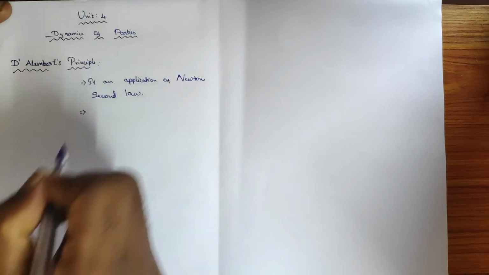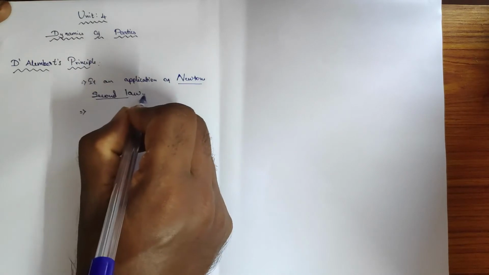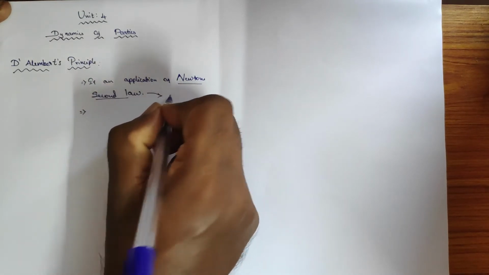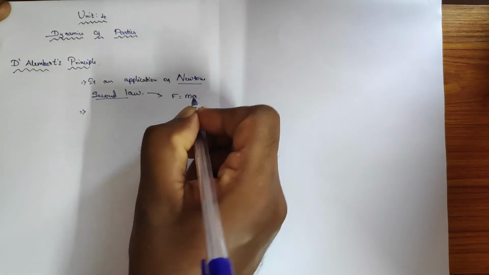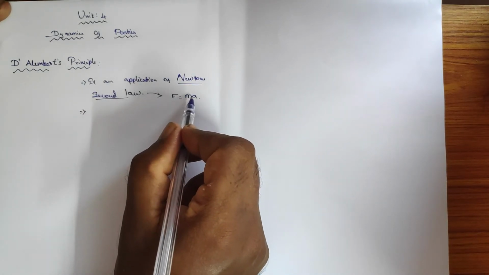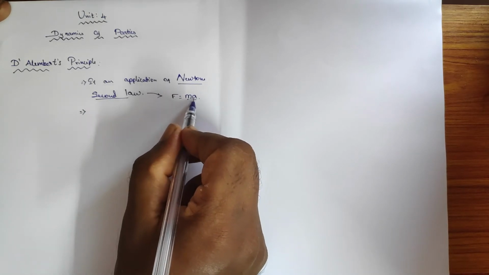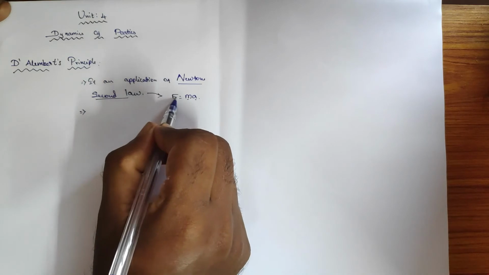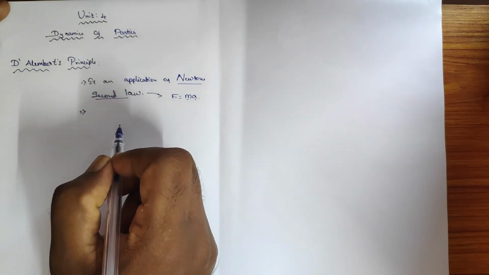What do you mean by Newton's second law? Newton's second law is nothing but, I can say, force is equal to ma. That means the rate of change of momentum is directly proportional to the force. That is what is said by Newton's second law.